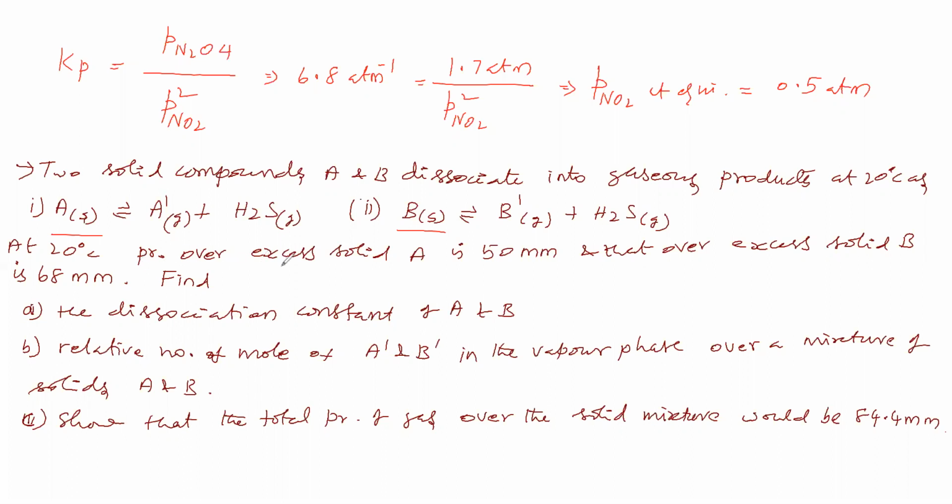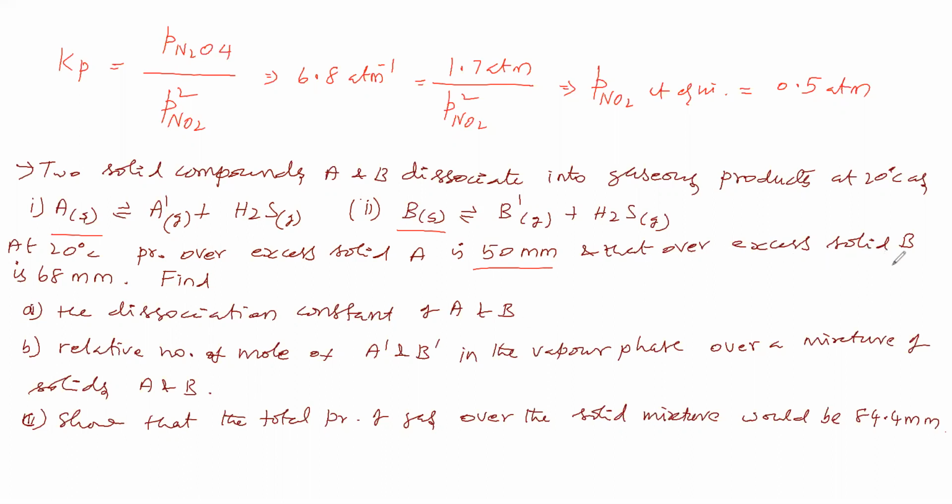At 20 degrees Celsius, the pressure over excess solid A is 50 mm. Over excess solid A, what will be there? A dash gas and H2S gas will be there, or A dash, H2S, B dash also will be there.